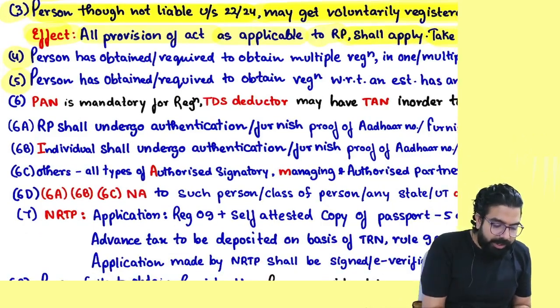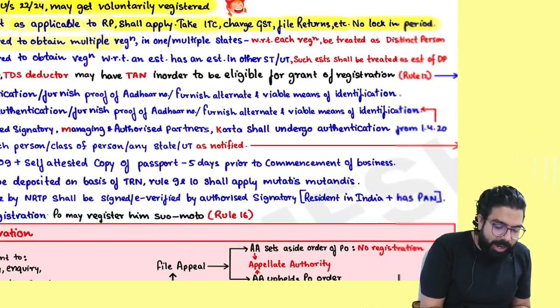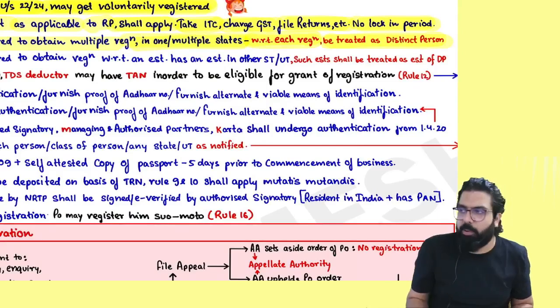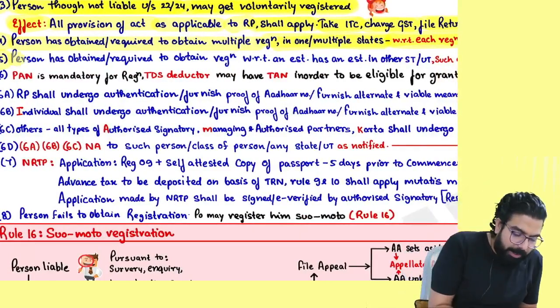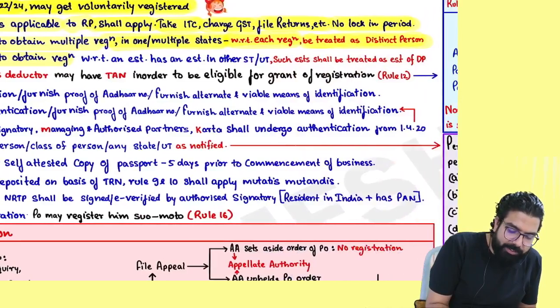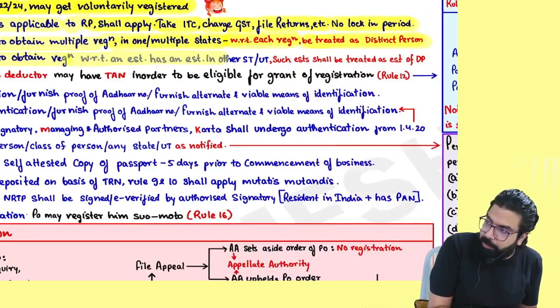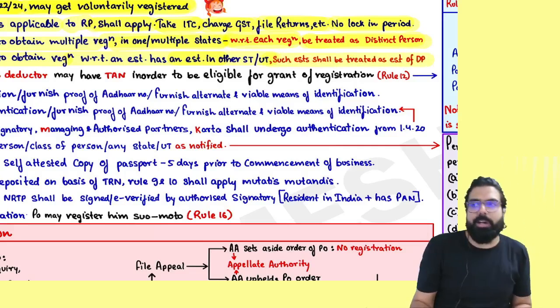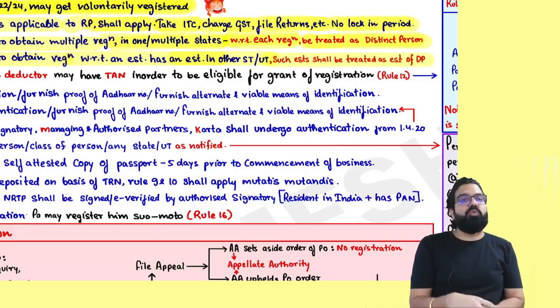Everyone over here, it says a person who has obtained or is required to obtain multiple registrations in one state or multiple states, with respect to each registration, will be treated as what, everyone? Distinct person. A person who has obtained or is required to obtain registration with respect to an establishment, has another establishment, then it will be treated as what, everyone? Distinct person.